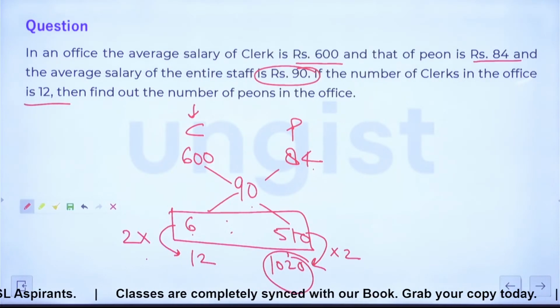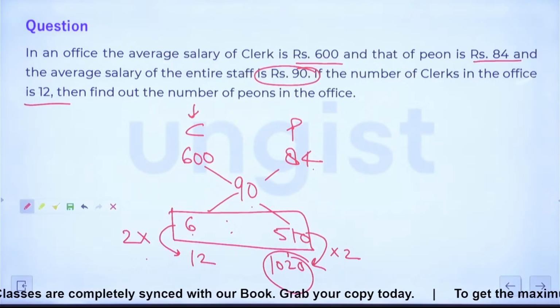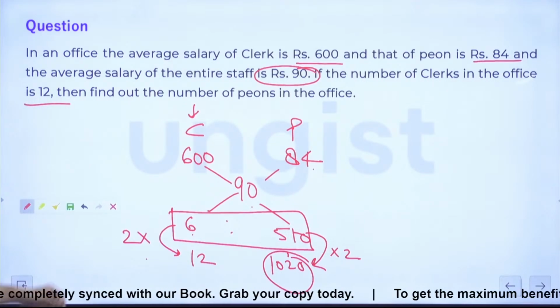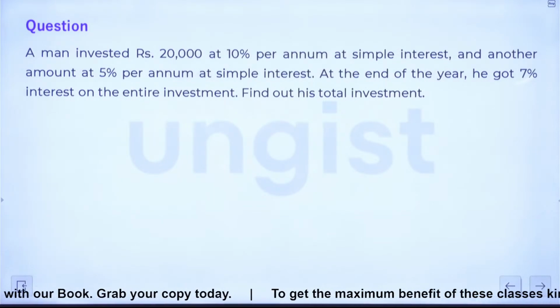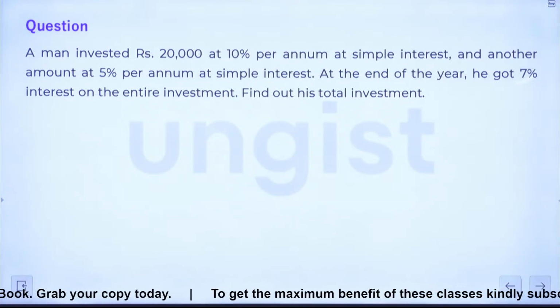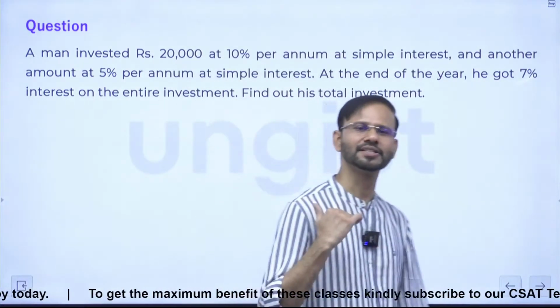So everyone, now let's move to the next question. Yes, guys, I was talking about this question when I said the interest. So just read this question, everyone.